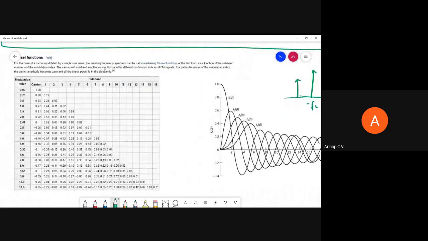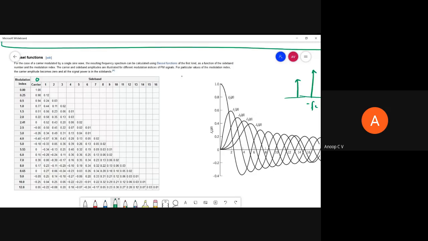So you can see here the case of a carrier modulated by a single sine wave. What you have to remember is all these are for single tone FM signal, the simplest case. Single tone FM we have divided into two: one is narrowband FM, when beta is very small, and one is wideband FM, where beta is large compared to 1. What we are discussing now is wideband FM. When they mention carrier, that is n equal to 0.